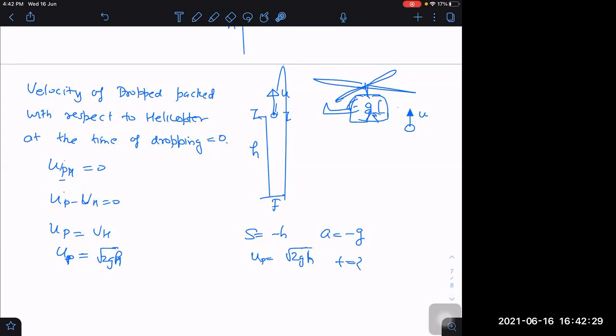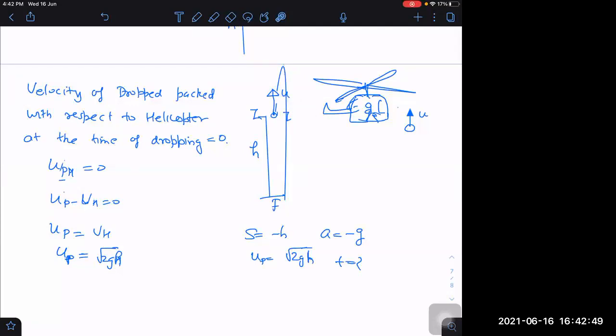It will seem to be going down only. But in the ground frame, it will still be rising up. If it is rising with some velocity, the helicopter will also be rising with the same velocity. So with respect to the helicopter, it will appear as if it is not rising. It will be just momentarily at rest and then it will be coming down.